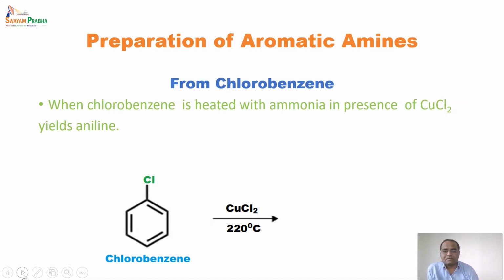Copper chloride acts just as an intermediate or catalyst, and one more substance remains here, that is ammonia. The reaction is carried out in the presence of ammonia. So copper chloride acts as a catalyst, and after that aniline is formed. Ammonia is utilized in this reaction.